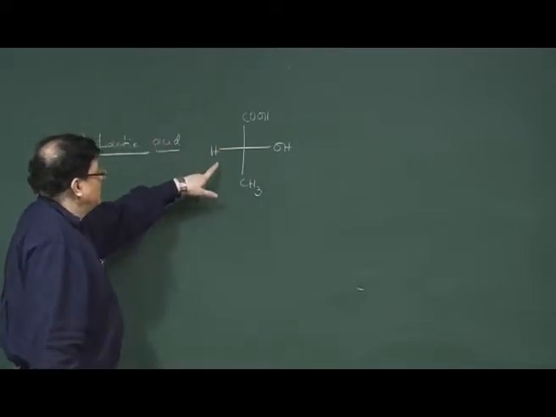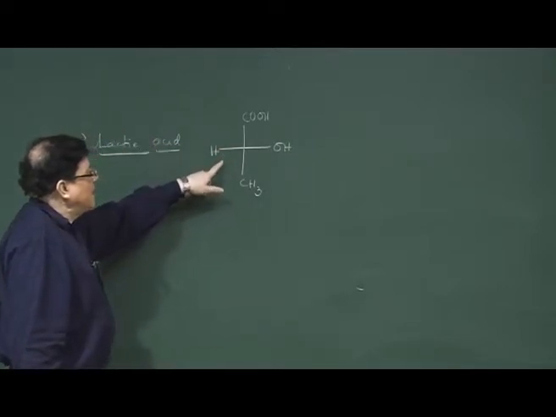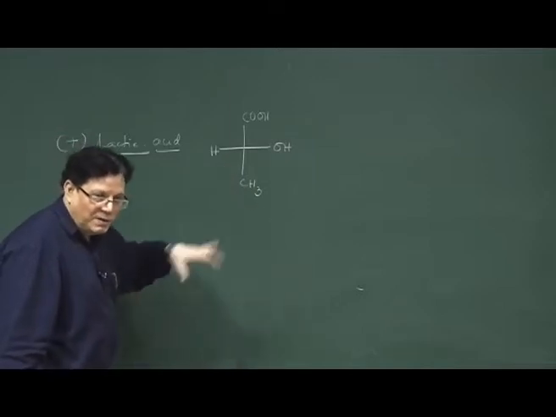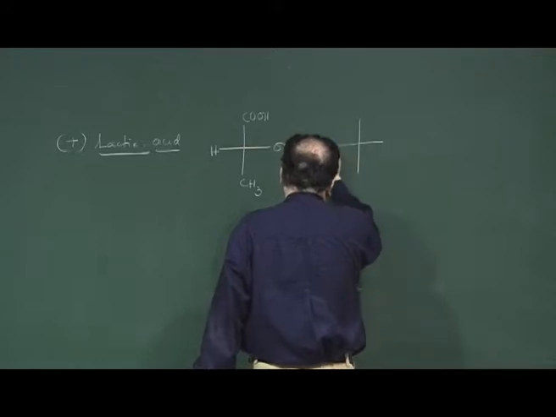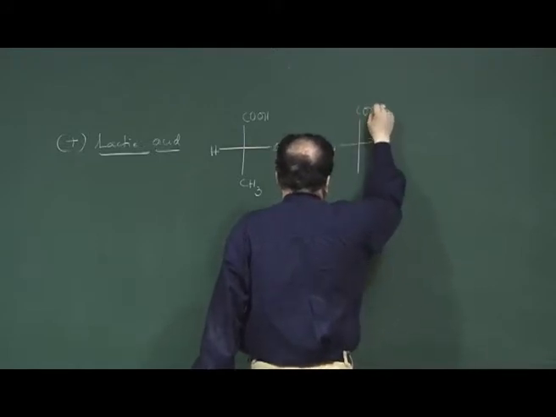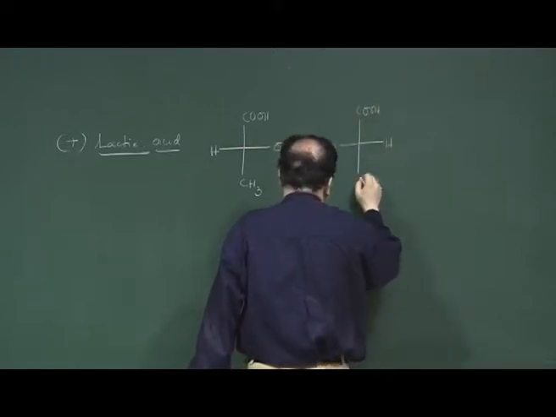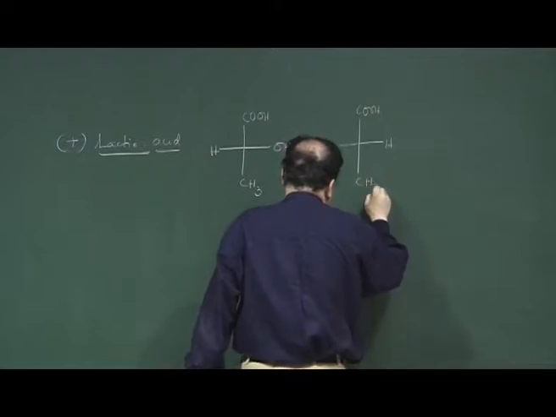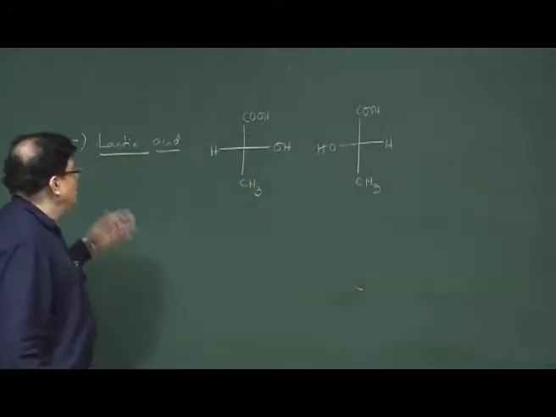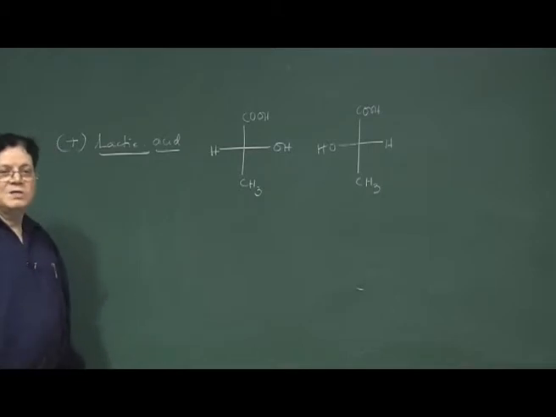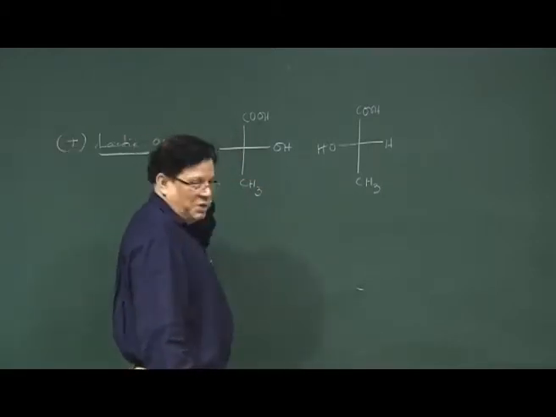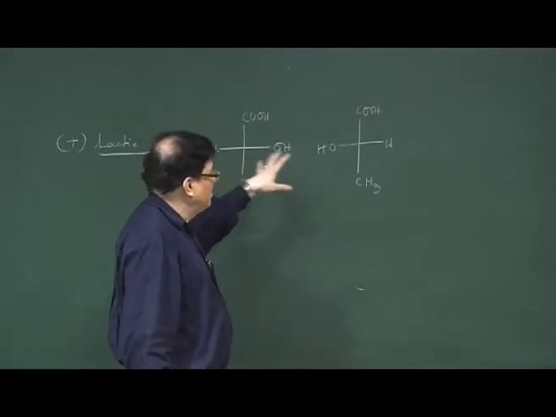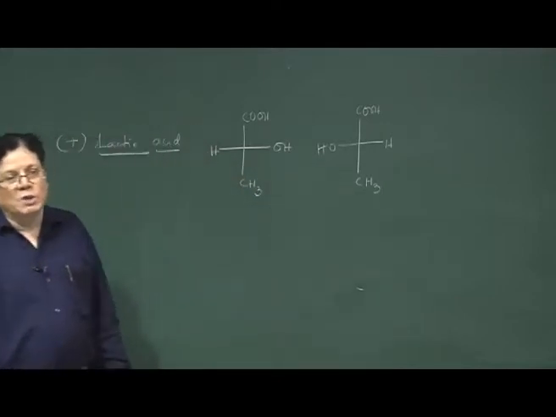Now, this molecule can exist as a pair of enantiomers, so you can write the other enantiomer, the mirror image of it. If I ask which one is plus lactic acid, it is not possible to know, because from the Fischer projection formula we cannot tell which one is plus or which one is minus.